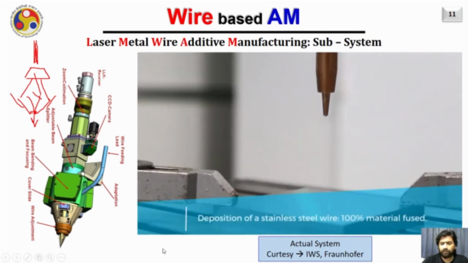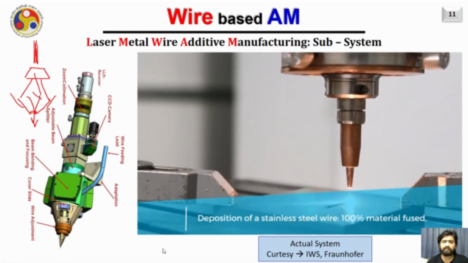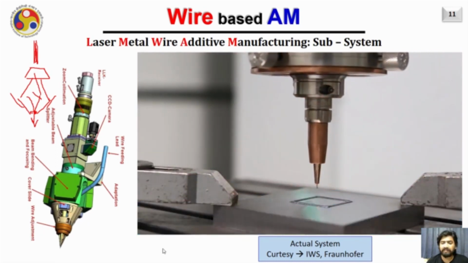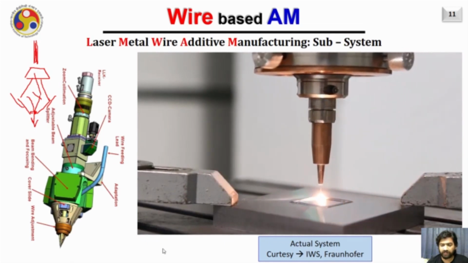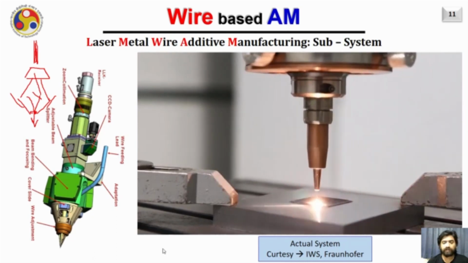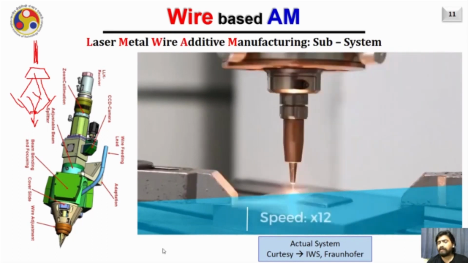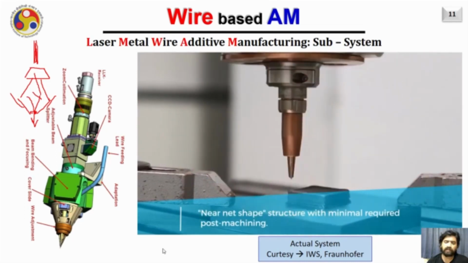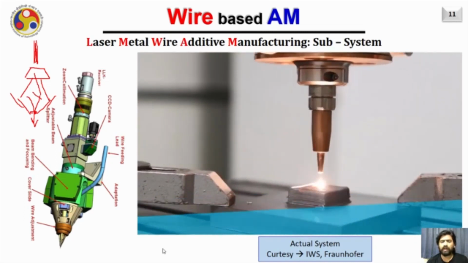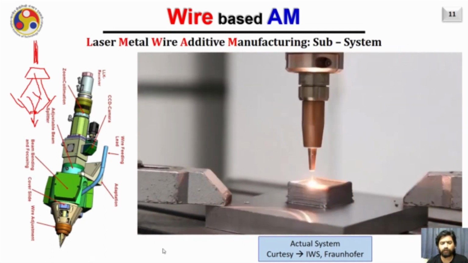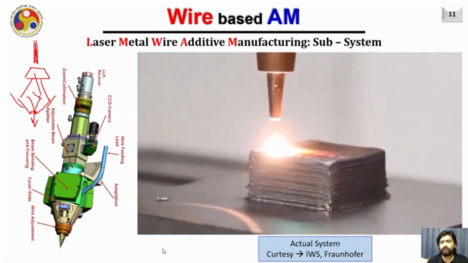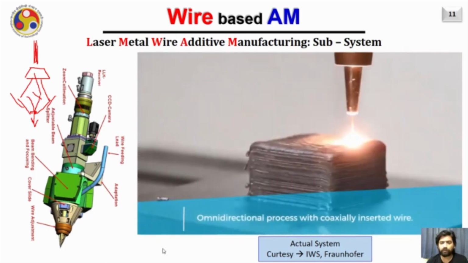So this particular video will show you how this system works. In this case, the wire is coming from the center, you can see, and 3 beams are coming from 3 sides, 120 degrees apart. It can be noticed that the laser beam is not visible because the laser used here is a diode laser with a wavelength of 1000 nanometers, which means it is definitely not in the range of visible light, and that is why we are not able to see the beam.